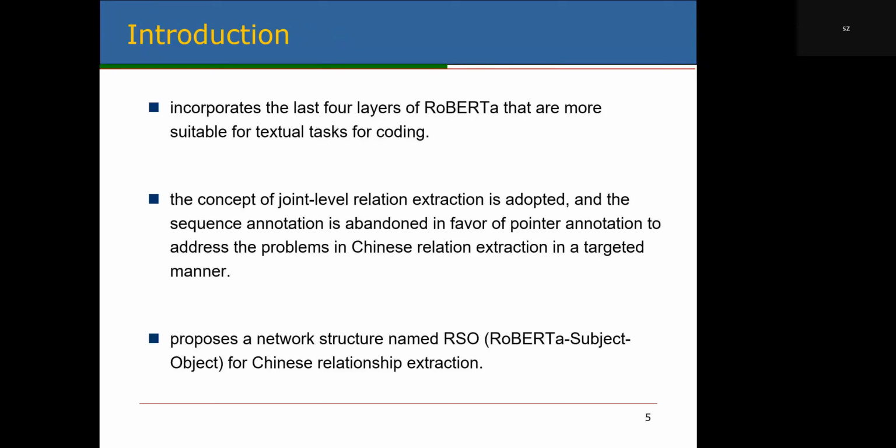In response to the above problems, the following contributions are made. Firstly, the last 4 layers of RoBERTa, which are more suitable for textual tasks, are fused for encoding. Then the concept of joint-level relation extraction is adopted, and the sequence annotation is abandoned in favor of point annotation to address the problems in Chinese relation extraction in a targeted manner. A network structure called RSO is proposed overall for Chinese relation extraction.